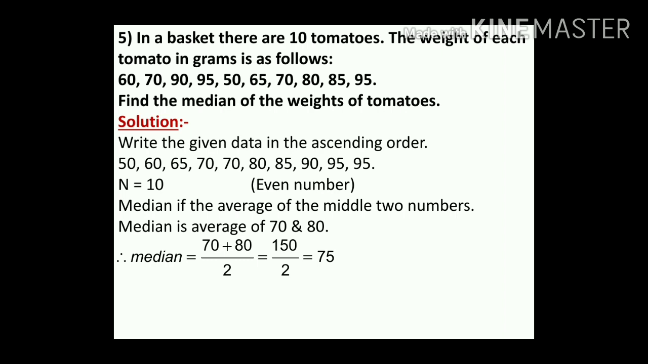Okay children, this way we have to find the median weight of tomatoes. Whenever the number is even, children, then we have to find the average of the middle two numbers. The final statement, children: the median weight of the tomatoes is 75 grams.